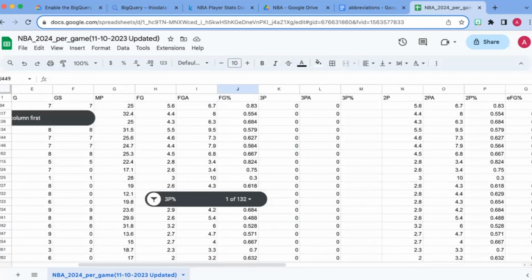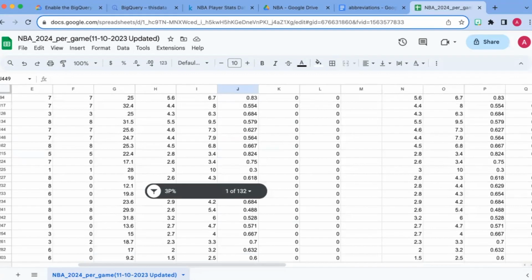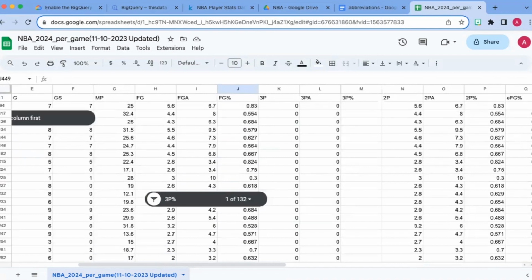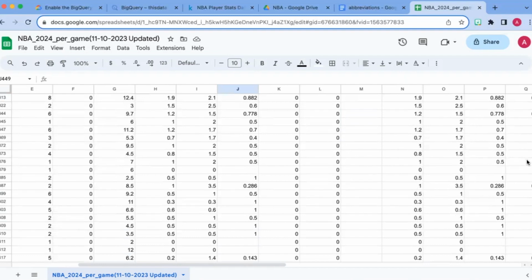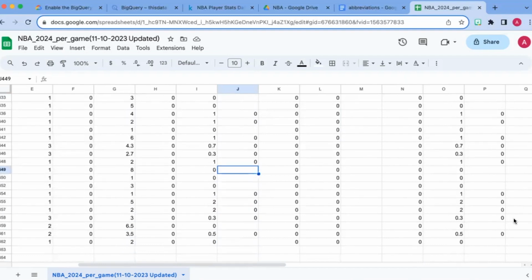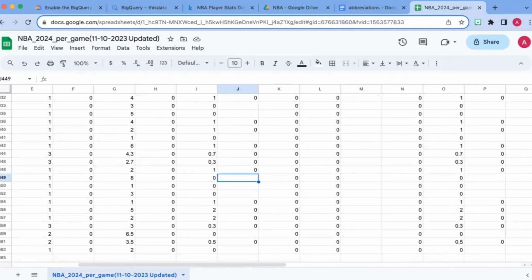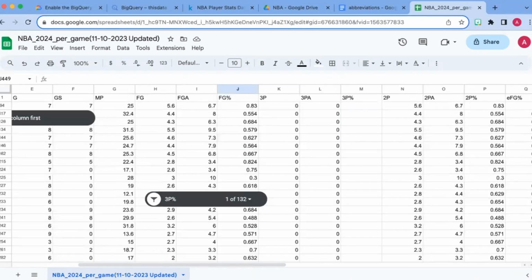So what I've done in the past, I've completely taken out rows, seriously the whole row, if there's one or two blanks throughout the data set. I like to take out the whole row and not include that with everything else. So I see here field goal percentage is blank for a lot of players, 2-point percentage.